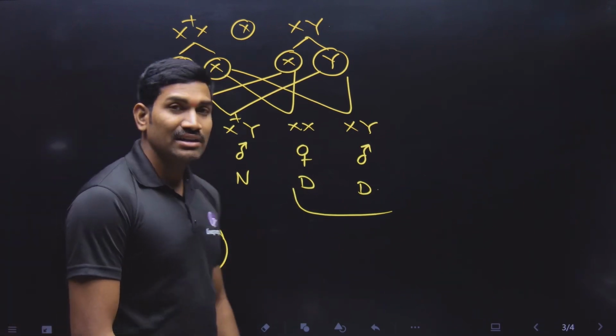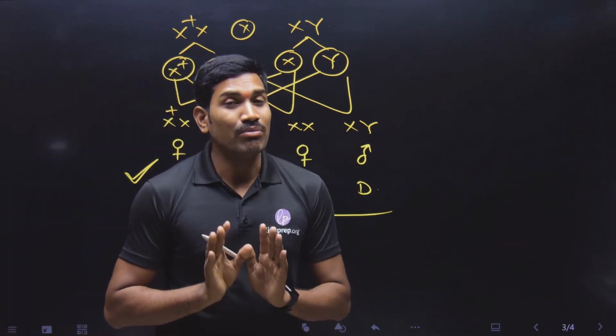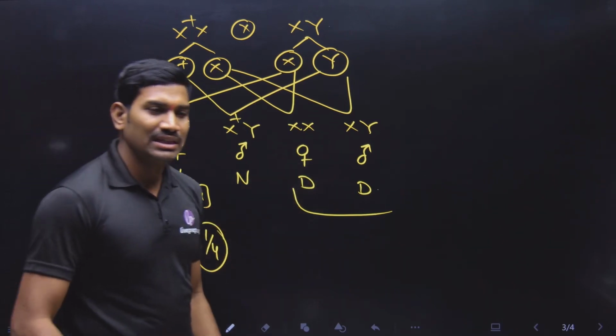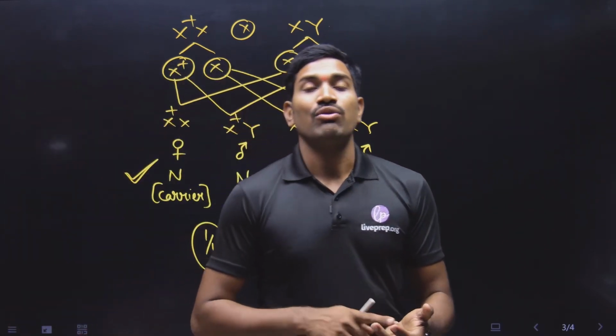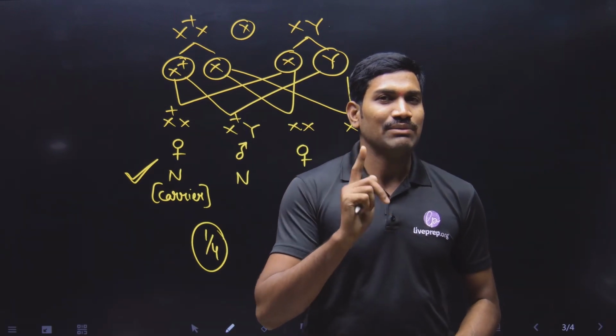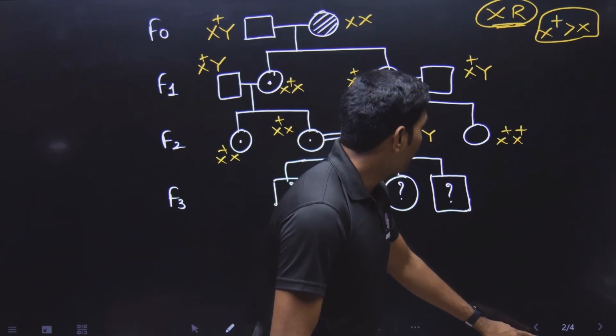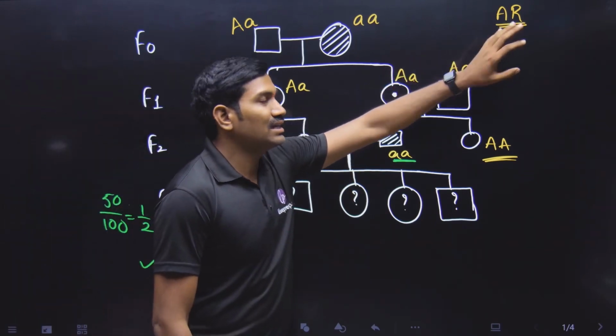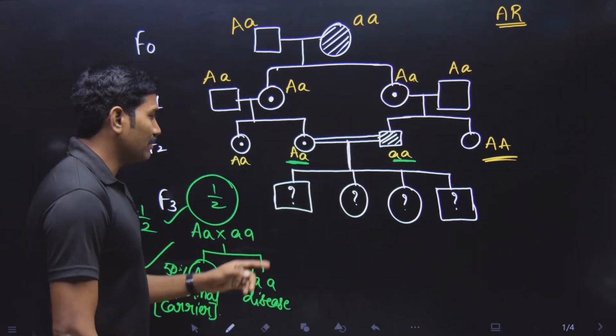What is the chance of carrier here? It is 1/4. But the question is, can you use this 1/4 directly in the option? In the option, 1/2 is there, 1/4 is also there. Yes or no? But if you clearly observe the difference between both of these, here in the autosomal case, if you are considering it as autosomal recessive, what happens?